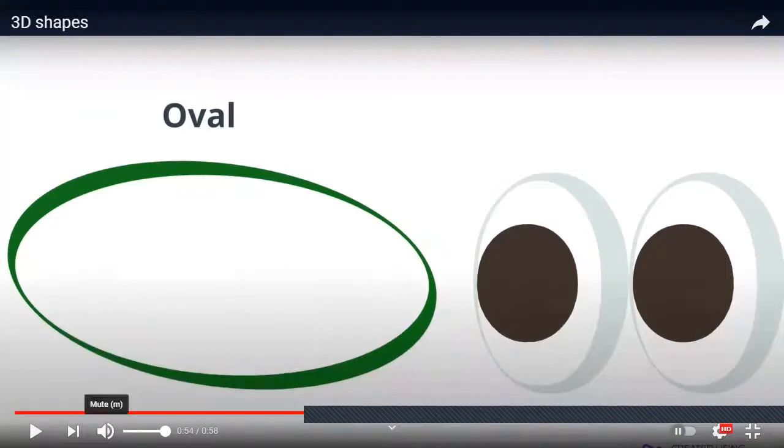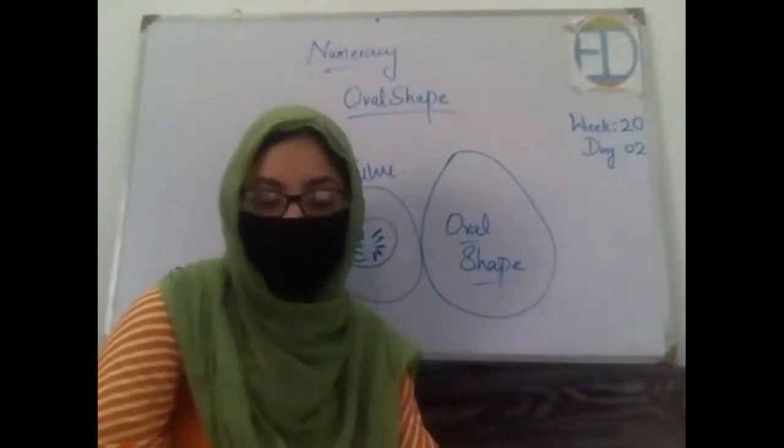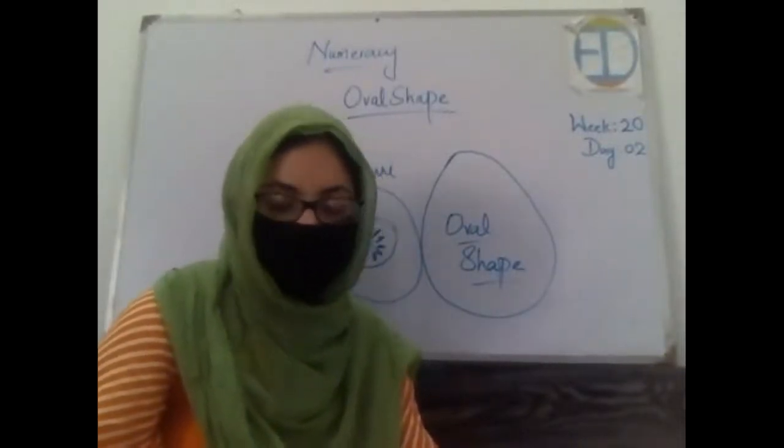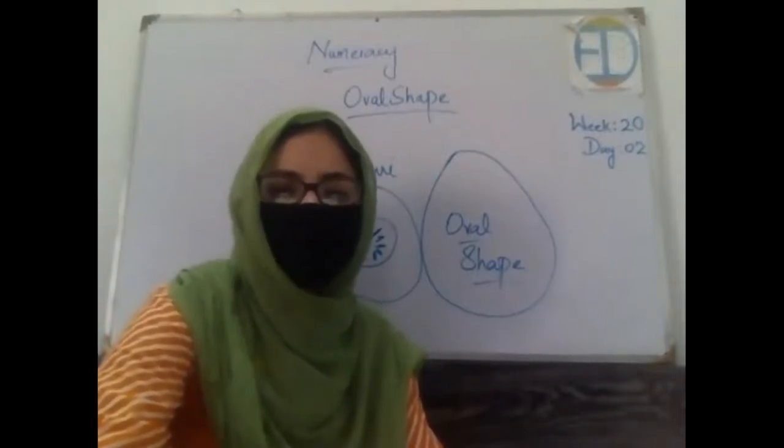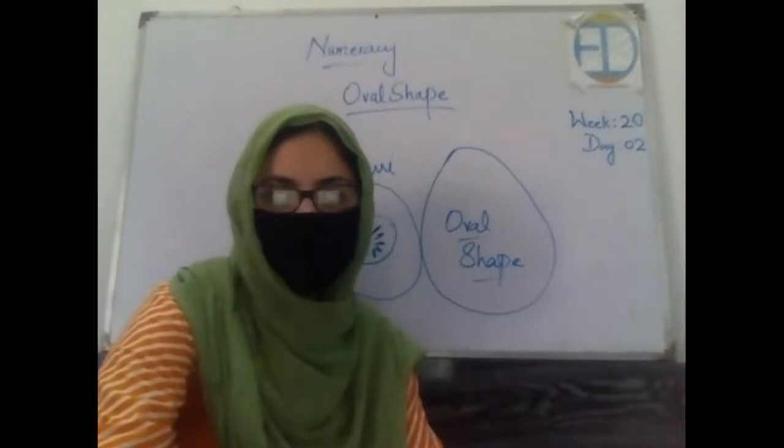Okay, so we have revised all the shapes. Some of them we have already discussed, some of them will be discussed in the later classes. Okay, so now what are the characteristics of this shape, the oval shape? Yes, anybody?